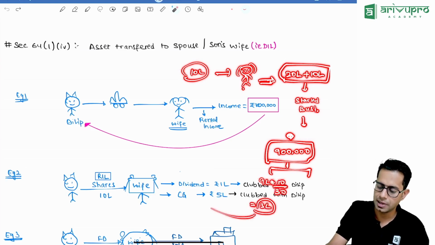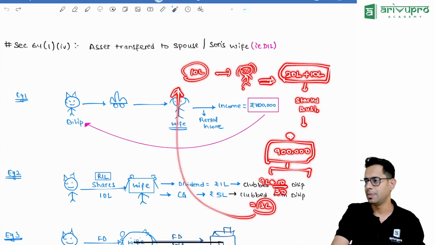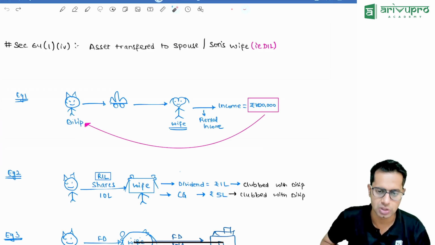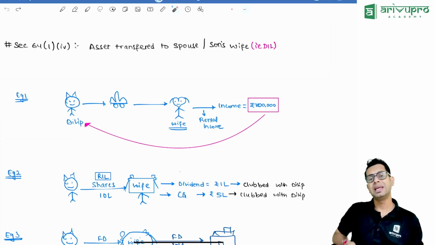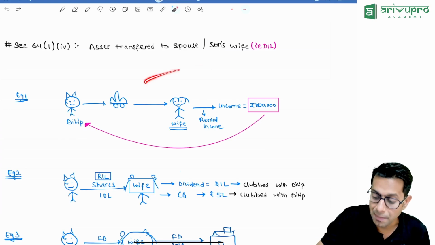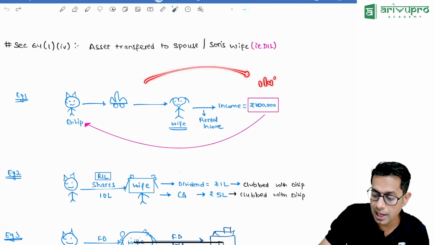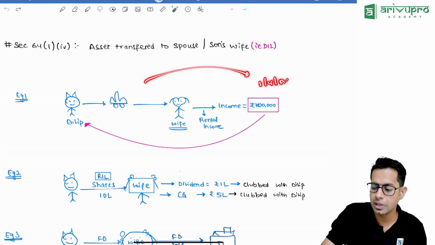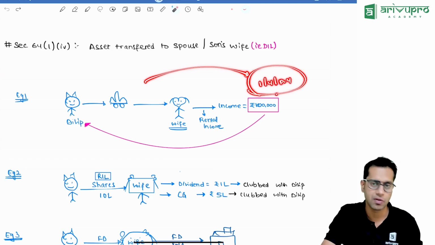3 lakh rupees will be clubbed in my hands and the balance will be taxable in the hands of my spouse. So this is one important point. Even if the money is invested in the business, it will be clubbed, provided there is a condition. Whatever money I have given should be there in the opening capital, in the capital as on the first day of the previous year.